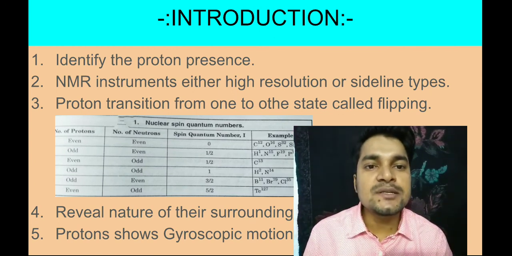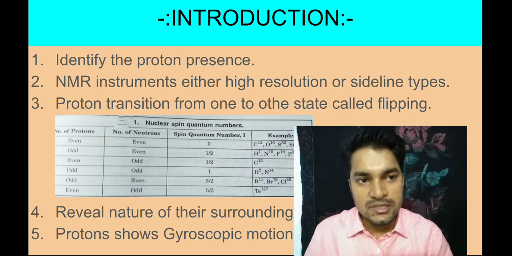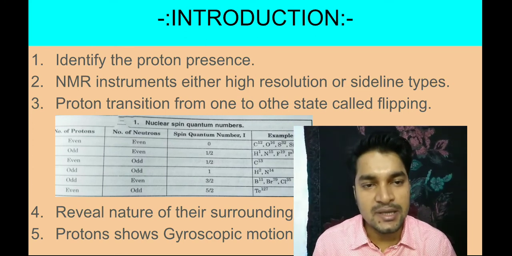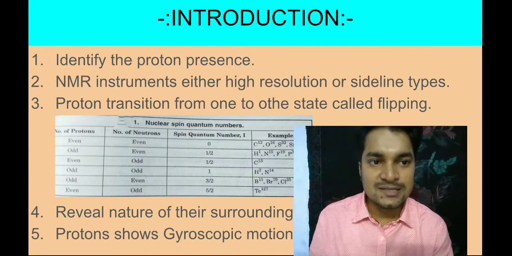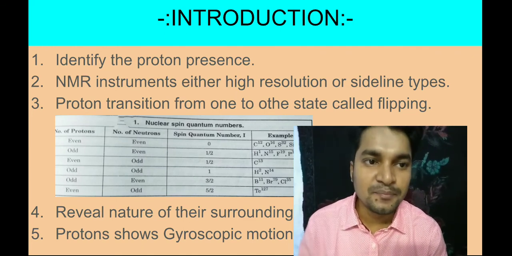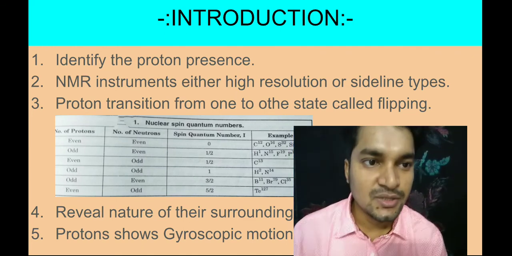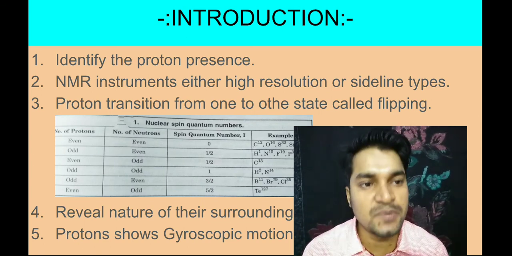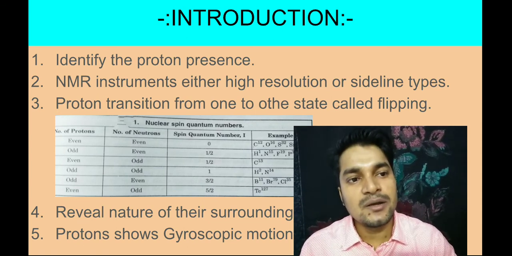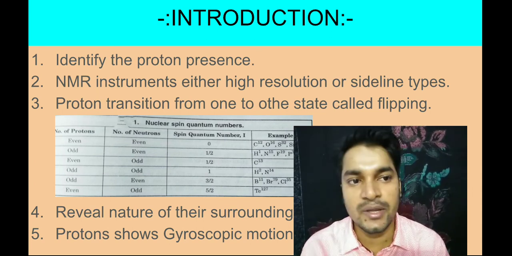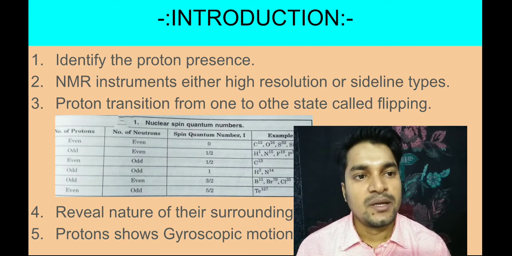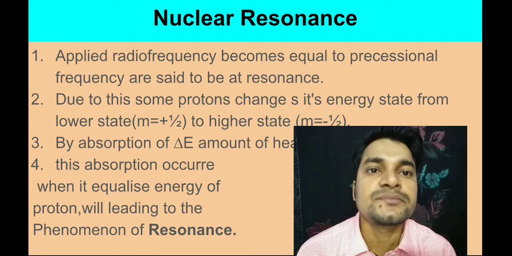And proton NMR is applicable in most cases. Why? Because in most biological samples, or most samples, protons are present. So as protons are present there, this is a widely used technique nowadays. So go to the second slide.